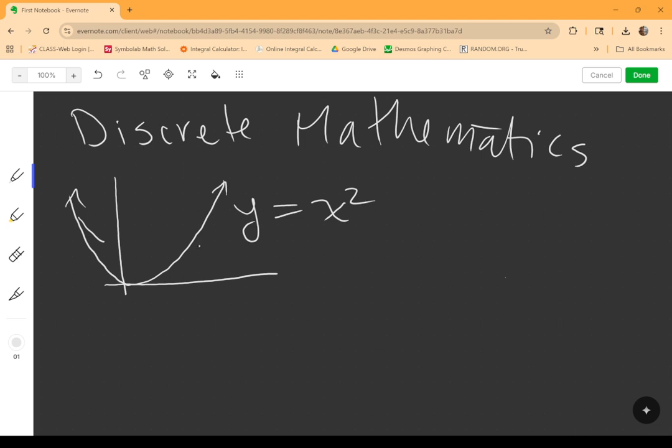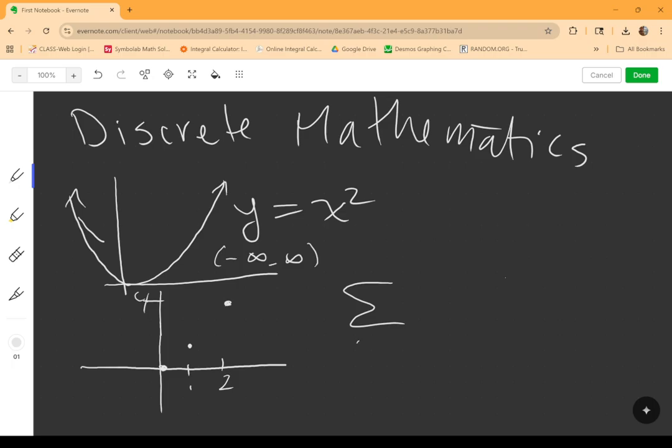So as we're here, this is defined across, right, negative infinity to infinity. When we think of discrete, right, if we look at this, we just look at the countable values, 2, 4, right? We think of just those specific points, countable objects, that we can put in some order, right? We can count them, right, putting them in order, 1, 2, 3, 4, etc., right? So if we think of this, right, 1 plus 2 plus 3, all the way to n, right?